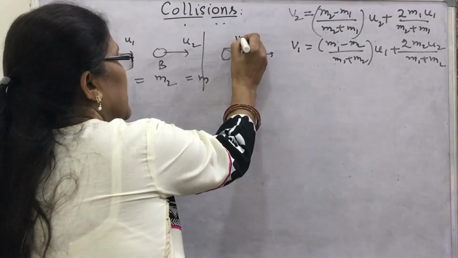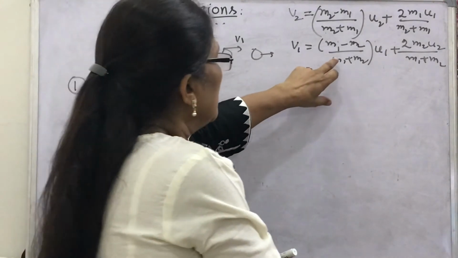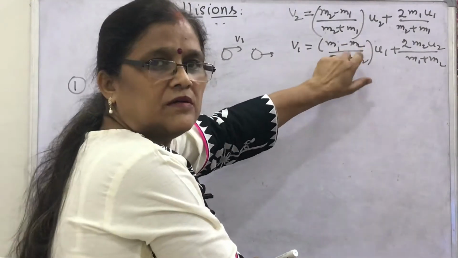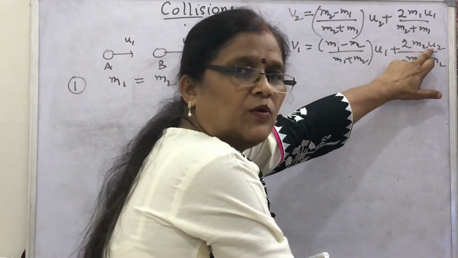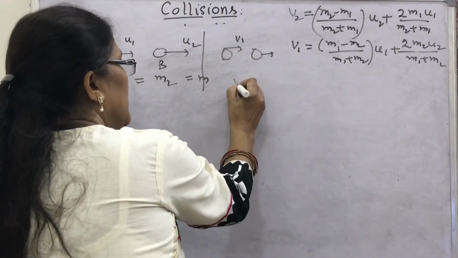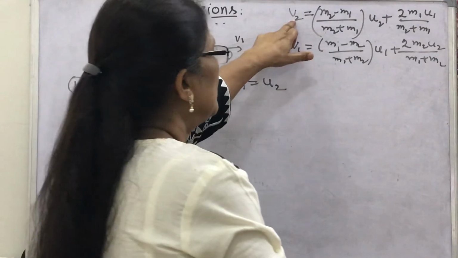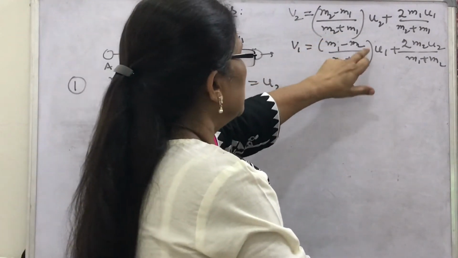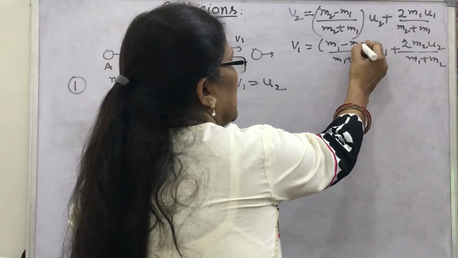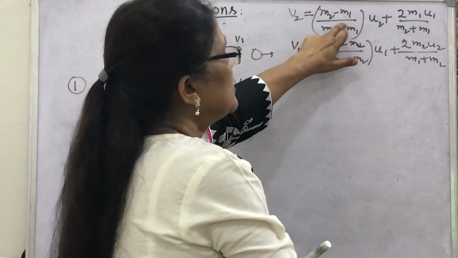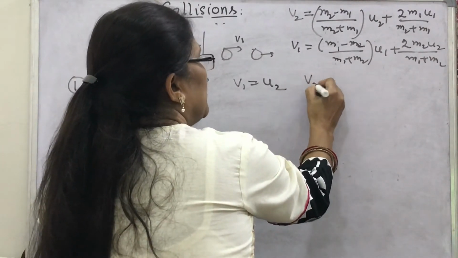What will be v1? If m1 equals m2, the term m1 minus m2 will be 0. In the other term, the m2 and m cancel, leaving only u2. So you get v1 equal to u2. What about v2? Again m1 and m2 are the same, so the first term will not be there. In the other term, the 2 m1 and m cancel. So v2 will be u1.